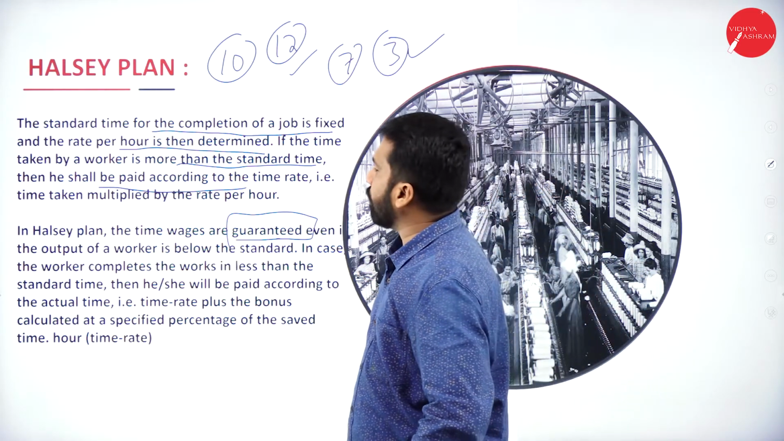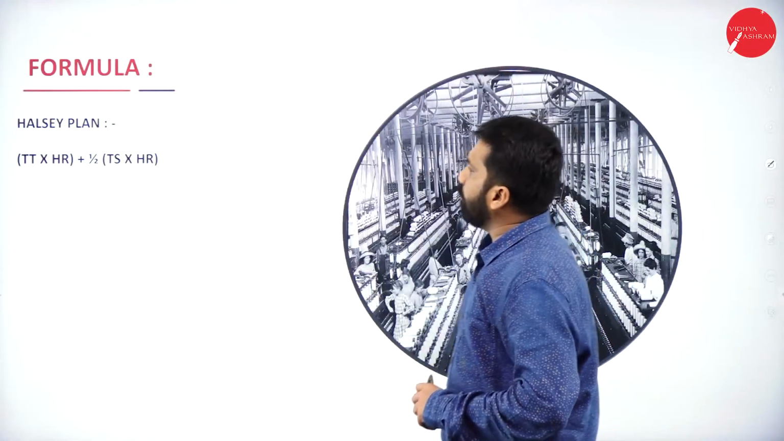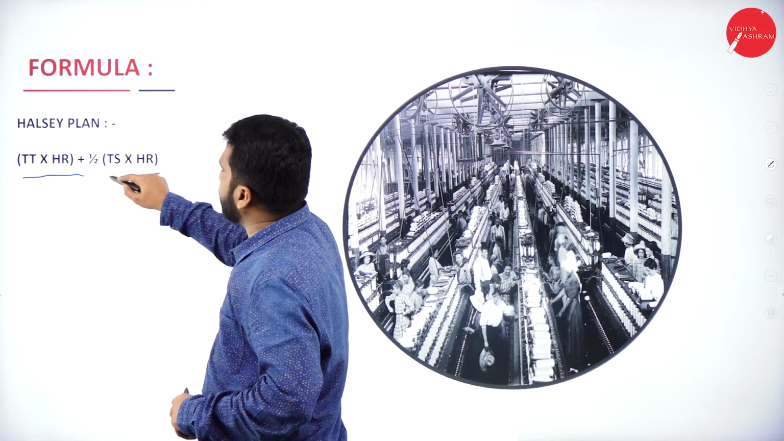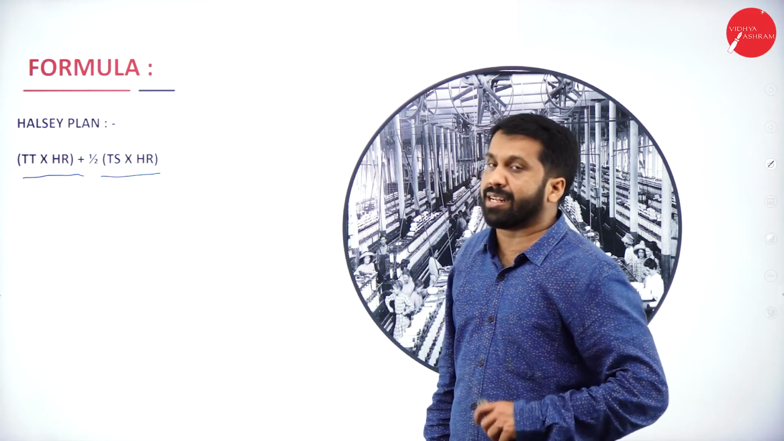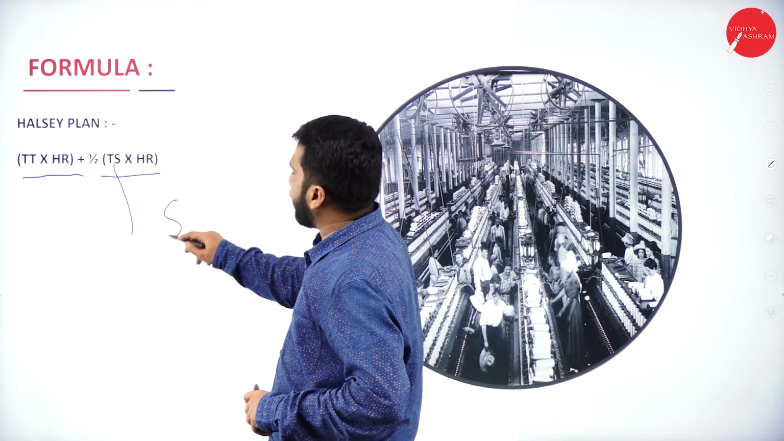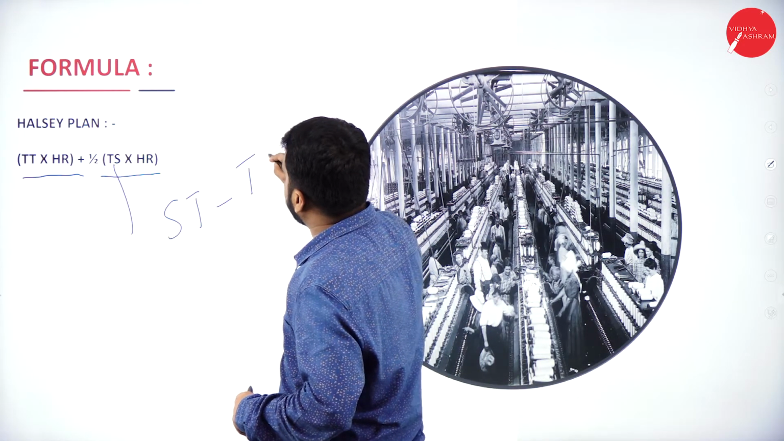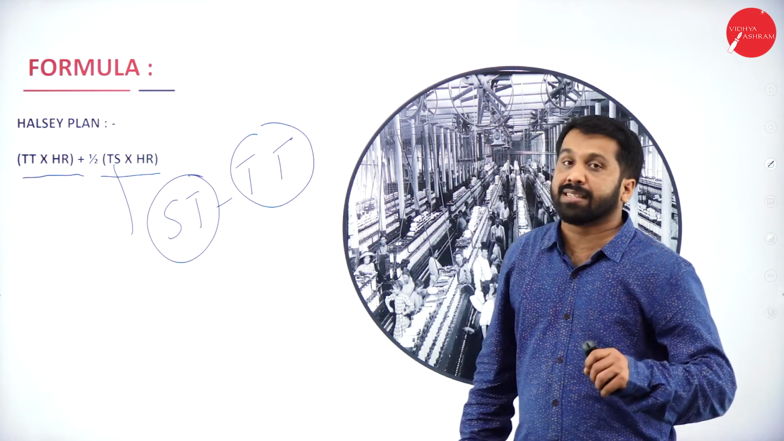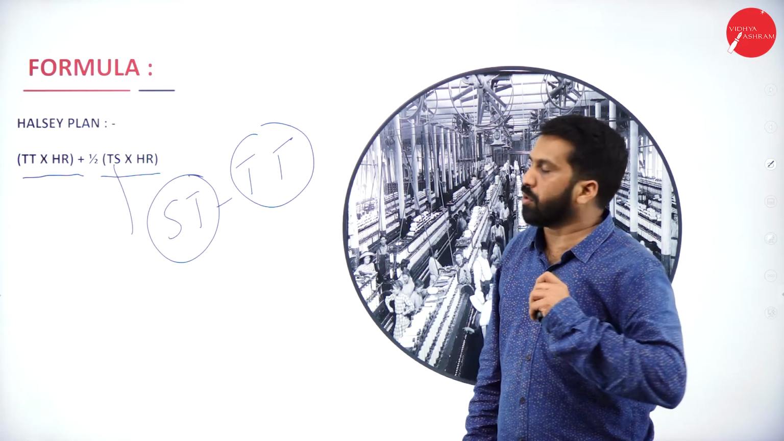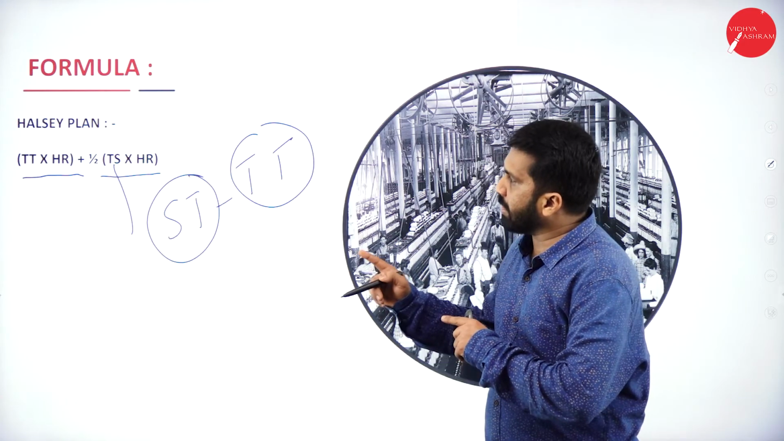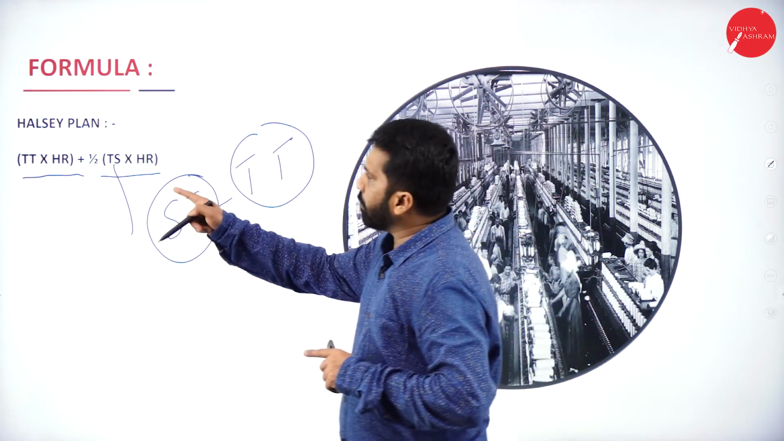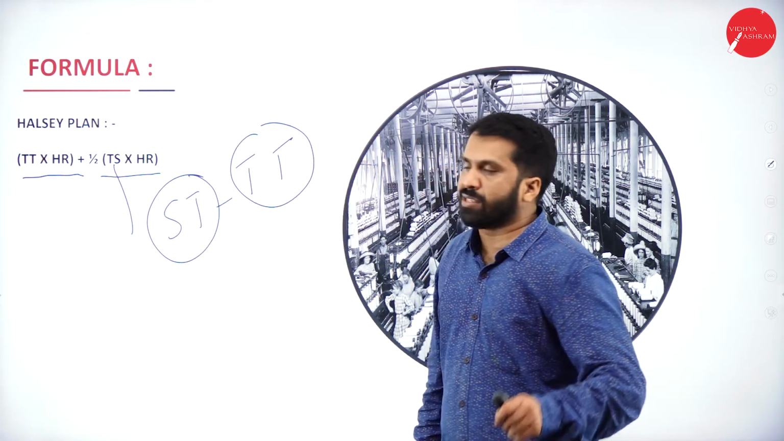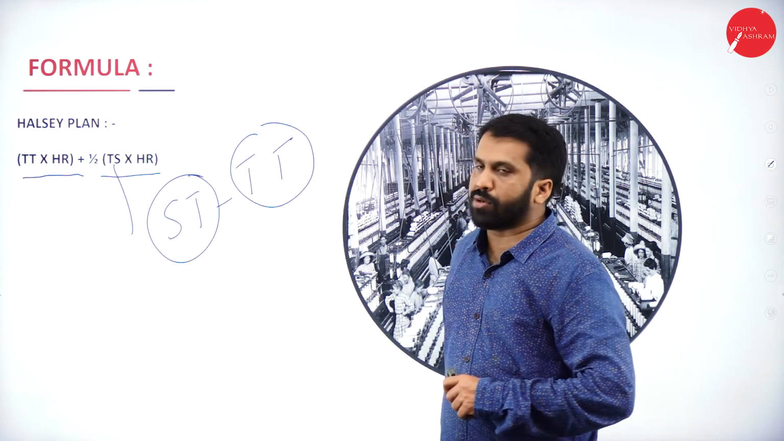What is the formula for the Halsey plan? The formula is very simple. Time taken into hourly rate and time saved into hourly rate. Now, what is time saved? Standard time minus time taken. Standard time minus time taken, we call it time saved. Hope you understood. Now, we are done with this one. This is the formula. Remember, I'll explain much more about this while doing the problem. Now, time taken into hourly rate plus half time saved into hourly rate.